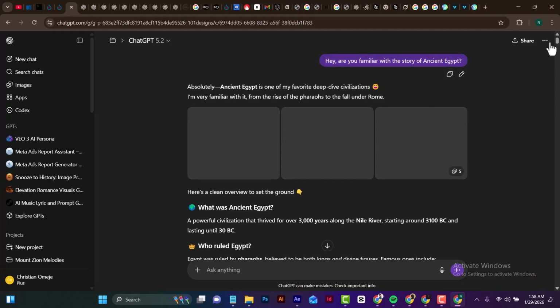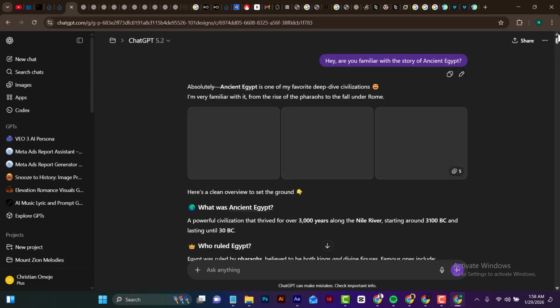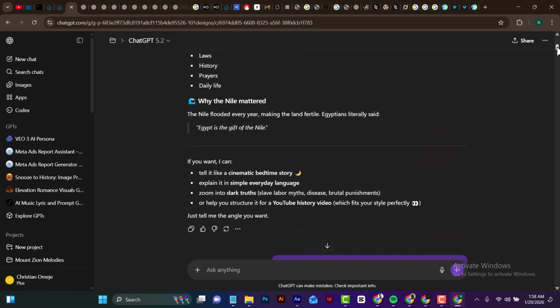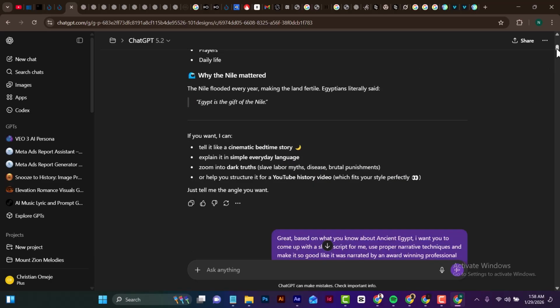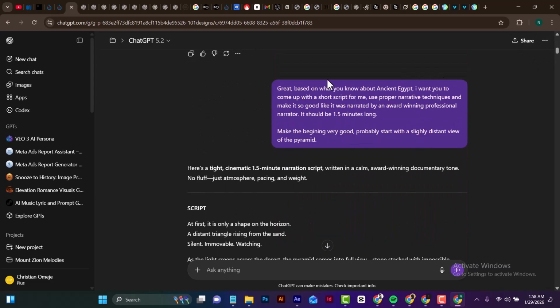So right here, we're going to use ChatGPT to create our story. As you can see, I came to ChatGPT and I asked it to give me a little details about what it knows about the ancient Egypt story, and then it went ahead and gave me some details about what it knows, and then I asked it to create a story for me.